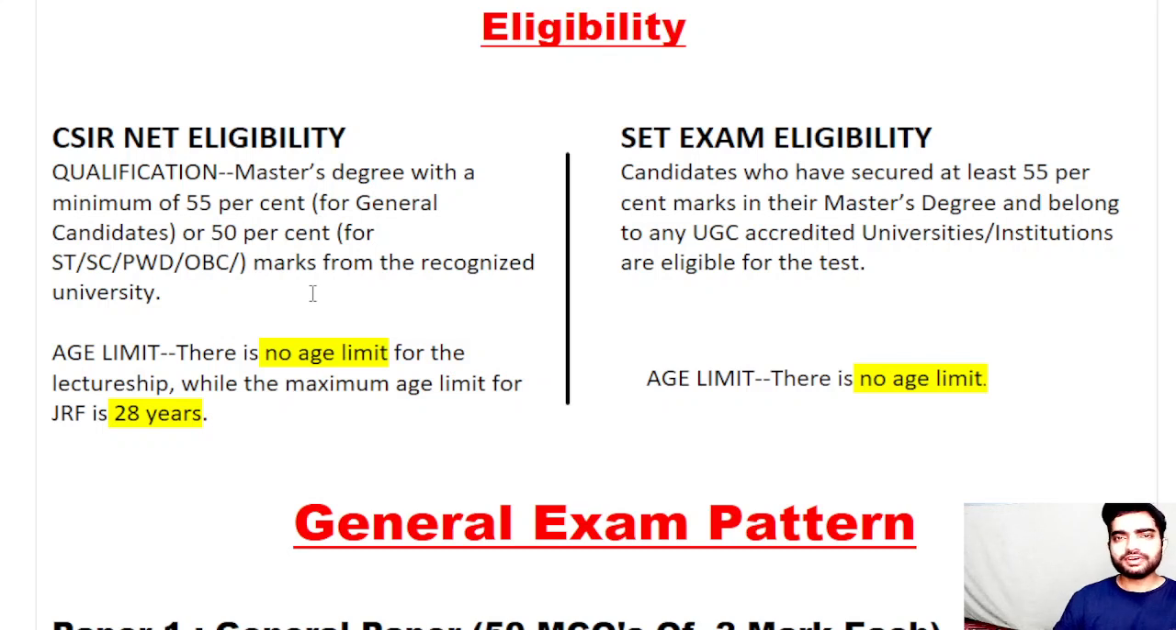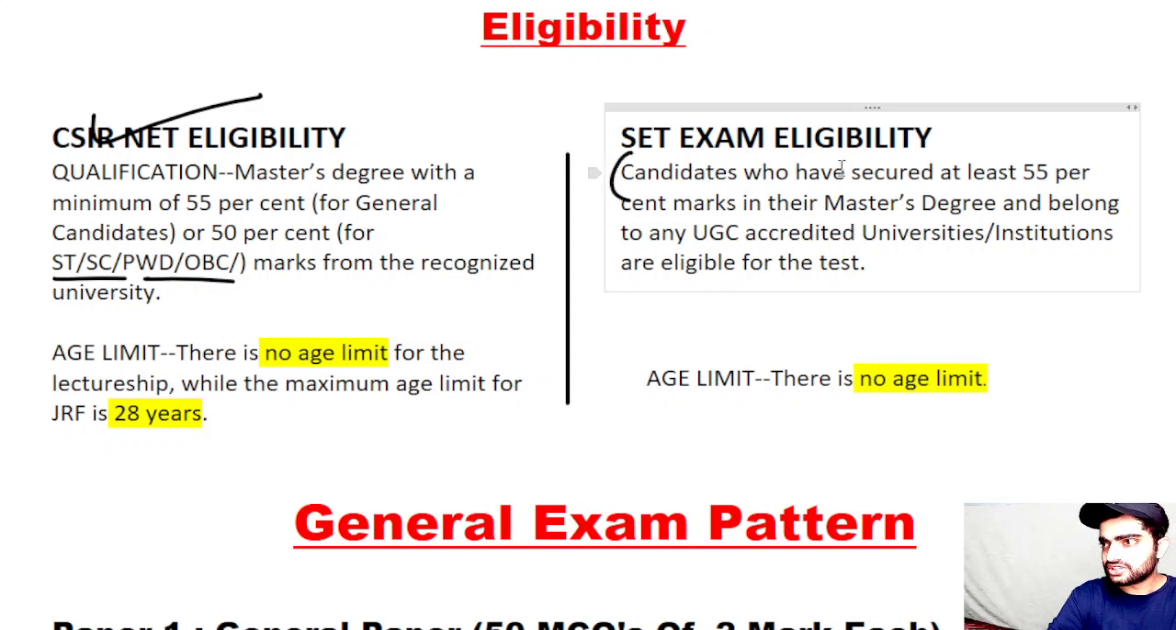So next we will be discussing the eligibility of these examinations. CSIR NET eligibility is that you should have at least 55% marks in your masters, or 50% if you are from the reserved categories. So this is for CSIR NET. And if I talk about SET examinations, candidates who have secured at least 55% marks in their masters or equivalent. So these are the marks for SET examination.